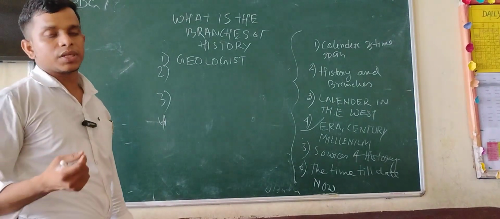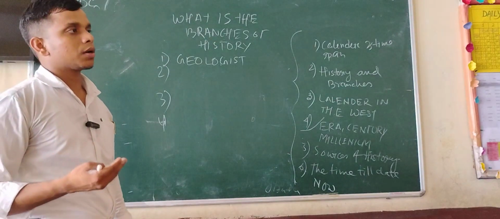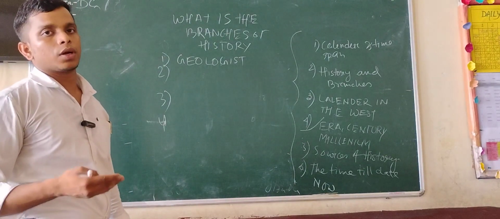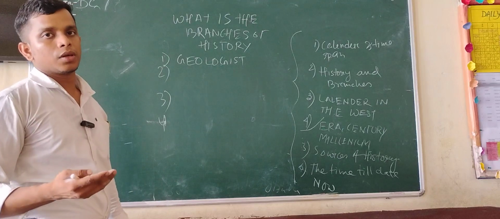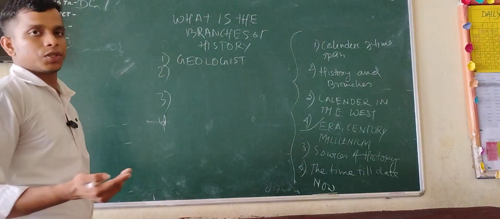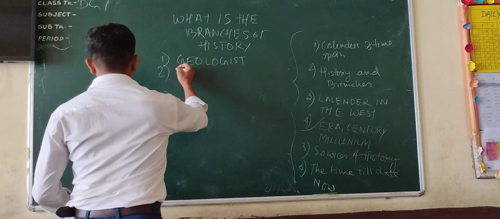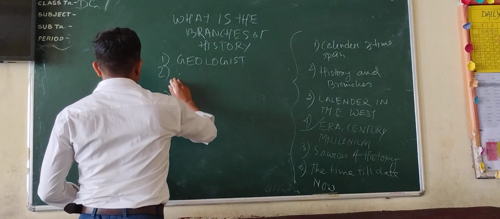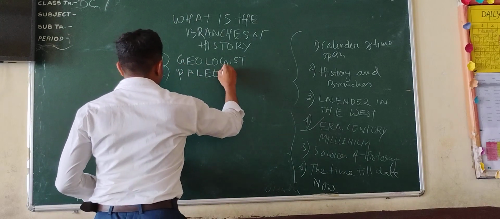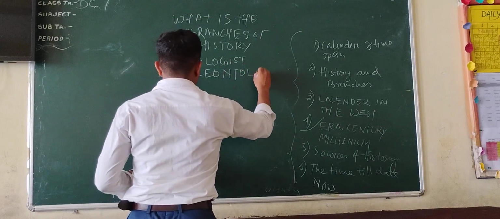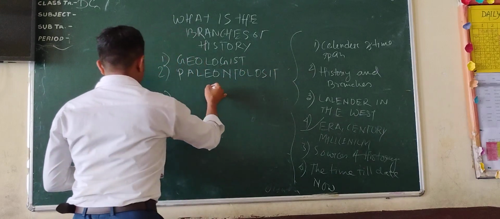of the Earth's surface, basically the physical area of Earth like river, mountain, water. Those who work and read on it are called geologists. And number two is paleontologist.